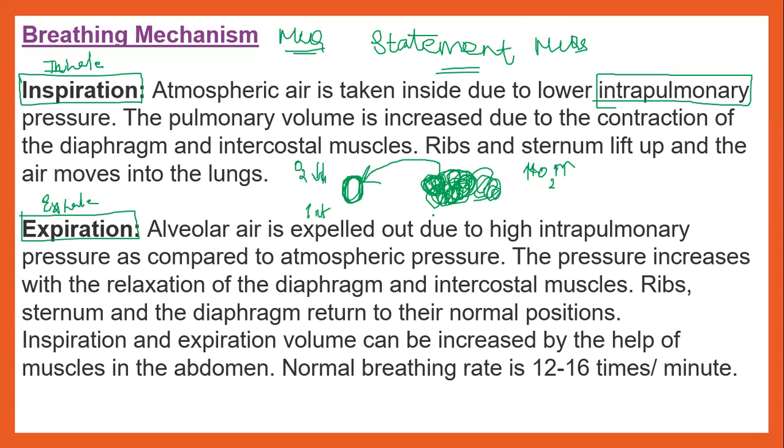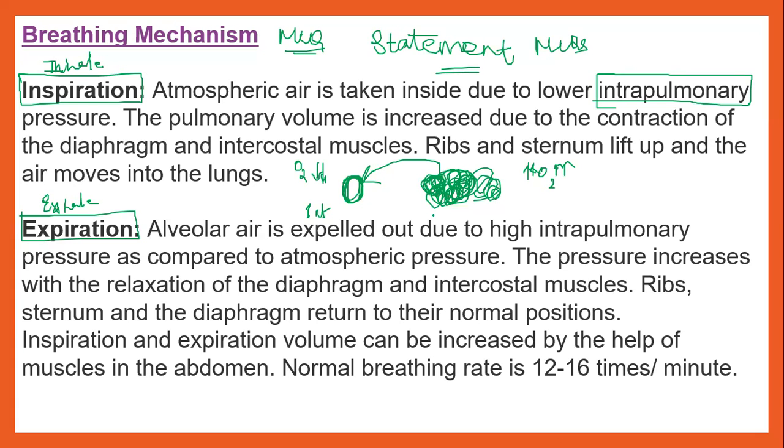Then the pulmonary volume is increased due to the contraction of the diaphragm and the intercostal muscles. So the intrapulmonary pressure lowers, and the diaphragm and intercostal muscles contract. The ribs and sternum lift up and air moves into the lungs. Volume and pressure are inversely proportional, so when pressure decreases, volume increases.